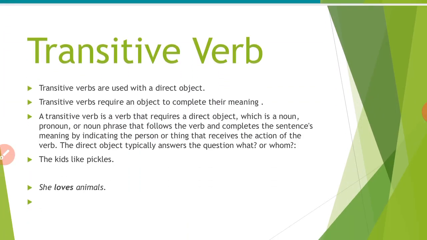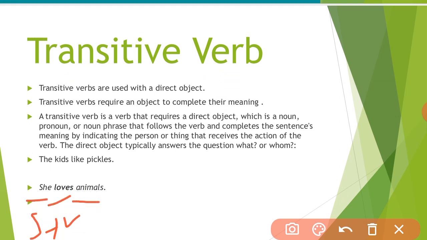Transitive verbs are used with a direct object. It has a direct object. For example, you can see here, she loves animals. She is the subject, loves is the verb, and animals is the object. In a transitive verb, it has subject, verb, and object. It means the transitive verb requires an object to complete its meaning. If I say she loves, it is an incomplete sense, and to complete this sentence it needs an object, and that's animals.